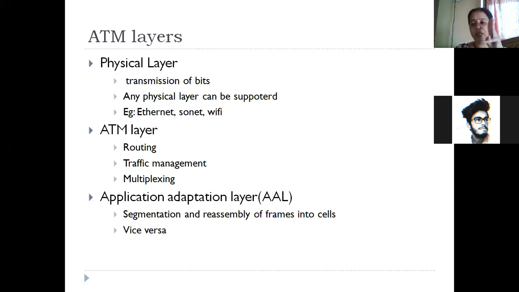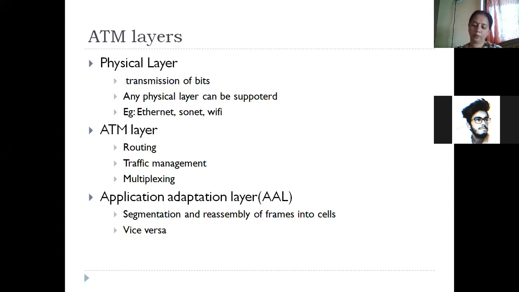ATM has 3 important layers: the physical layer, concerned with transmission of bits; the ATM layer, concerned with routing of data and traffic management; and the application adaptation layer, concerned with breaking a large packet into small packets called cells. That is fragmentation. And at the destination side, you group many cells into one frame, which is called reassembly.